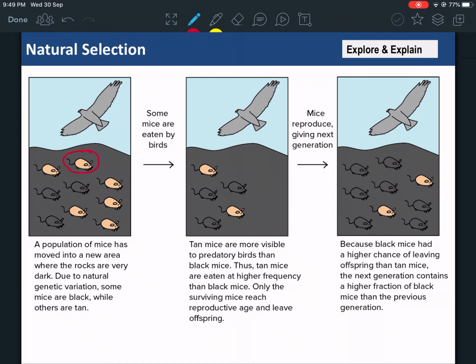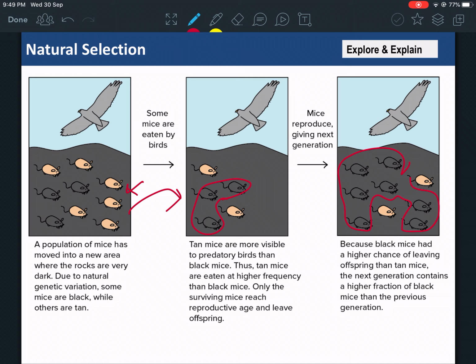Why? Because the black mice are able to blend in with their environment and it's not easy for the bird to see them. So after a while, the black mice were still all the same, three. The bird did not eat any of the black mice because it did not see them. So there were fewer white mice, and the black mice reproduced, made offspring, made babies, and they became more black mice.